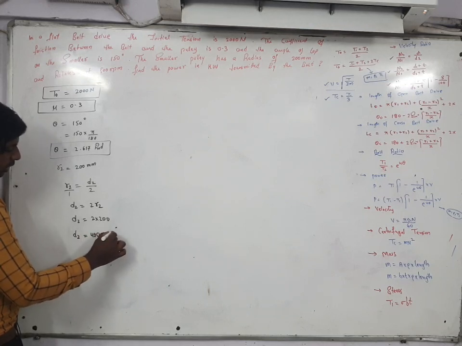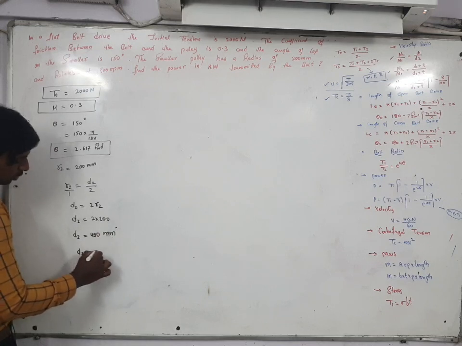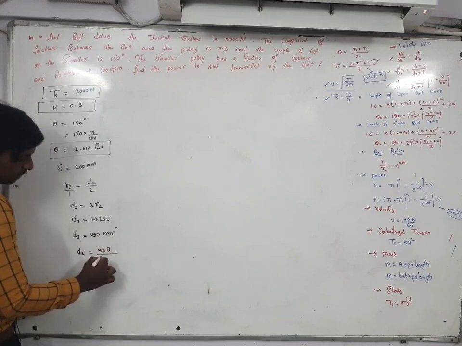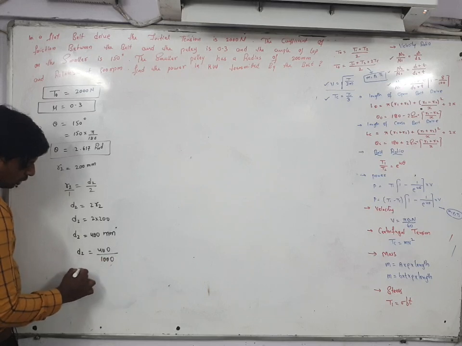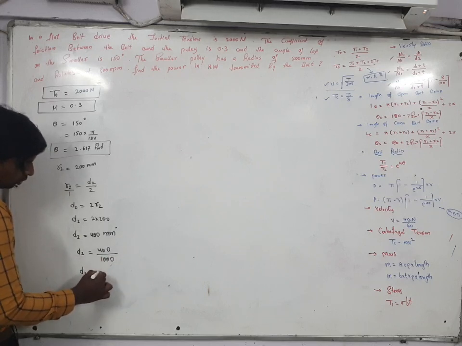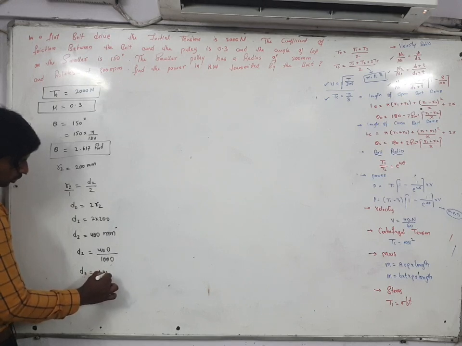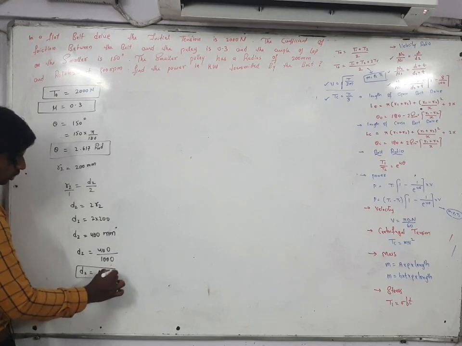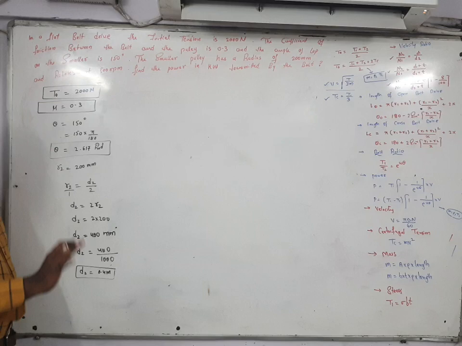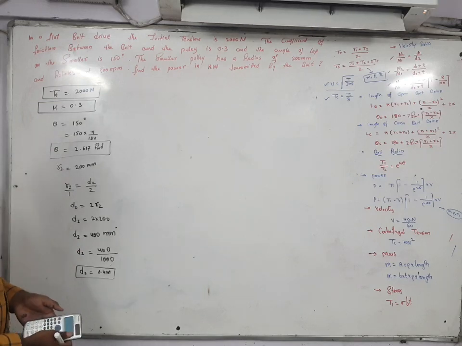It is given in mm. So D2 is equal to 400 divided by 1000. So here you will get D2 is equal to 0.4 meter. Like this you have to find out.